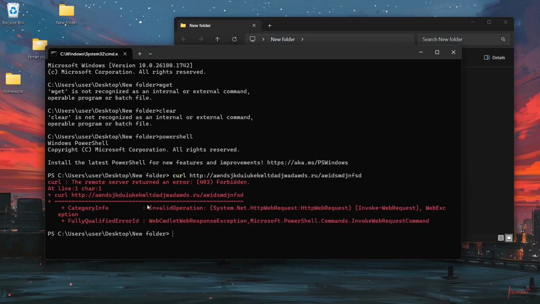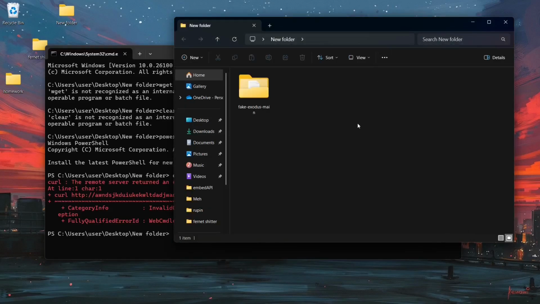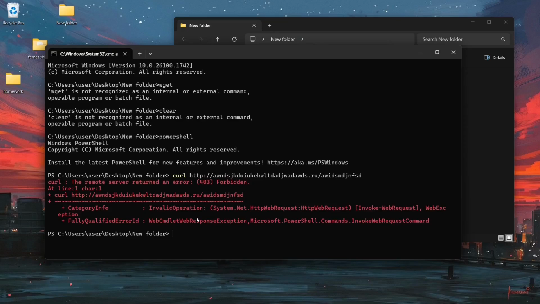Huh? The remote server returned a 403 forbidden. Oh, of course. I think the client isn't supported. So should I go like curl headers? Actually, can you set headers in curl?